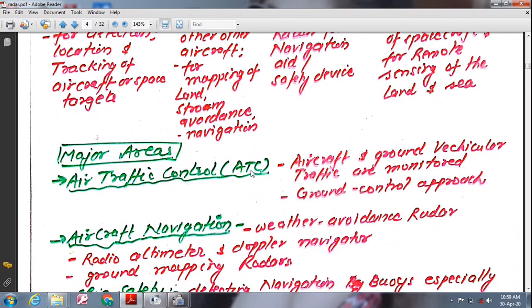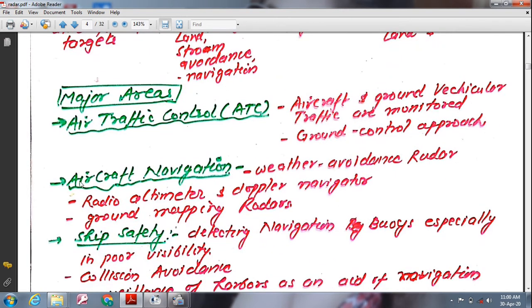Radars are employed throughout the world for the purpose of safety, controlling air traffic en route and in the vicinity of airports. Aircraft and ground vehicular traffic at large airports are monitored by means of high resolution radars. Radar has been used with GCA, that is ground control approach system, to guide aircraft to a safe landing in bad weather. In addition, the microwave landing system and the widely used ATC radar beacon system are based in large part on radar technology.